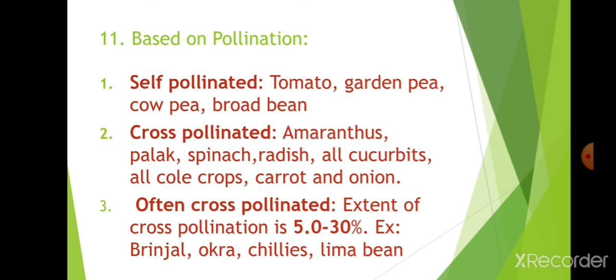Since they are often cross-pollinated, isolation distance must also be maintained during seed production in brinjal, okra, chilies, and lima bean. See, brinjal, okra, chilies are often cross-pollinated, 5 to 30% cross-pollination occurs in them, and the self pollinator is tomato. You must remember this, which is very important for seed production.